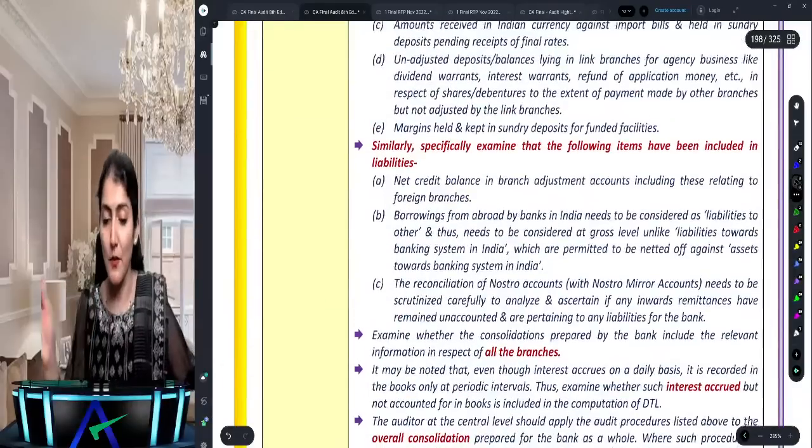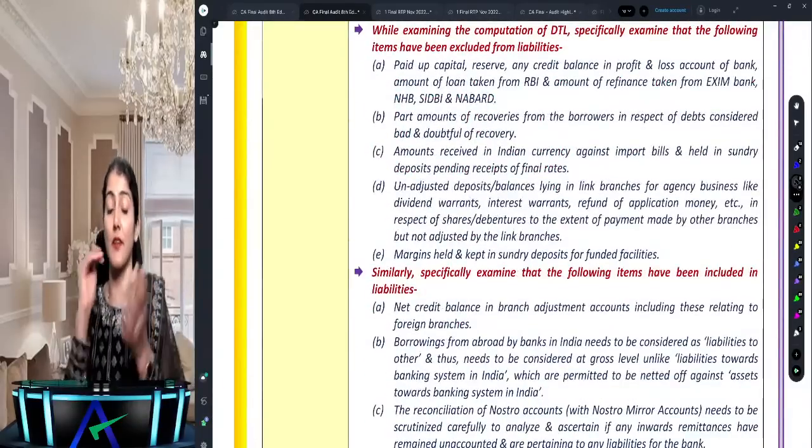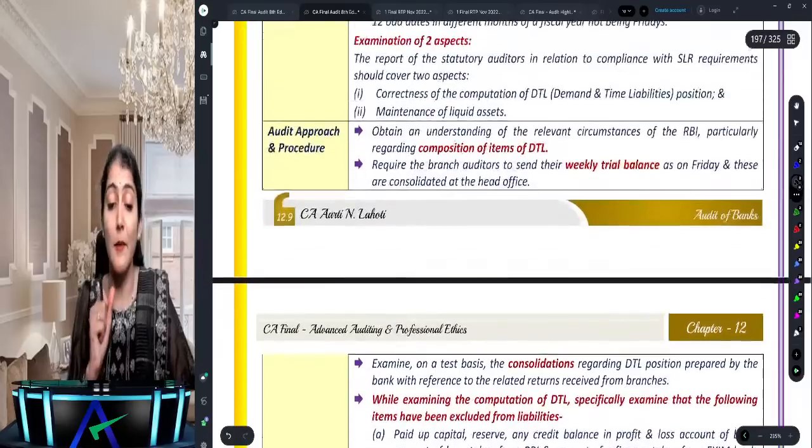So separate accounts, and also to be separately audited by the external auditor. Hey, this one now is coming in the MCQ.